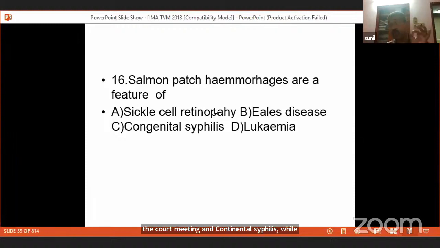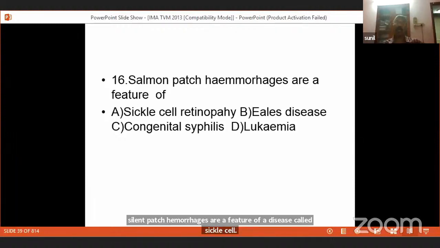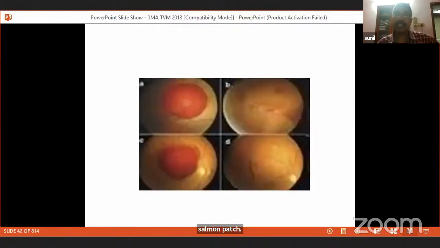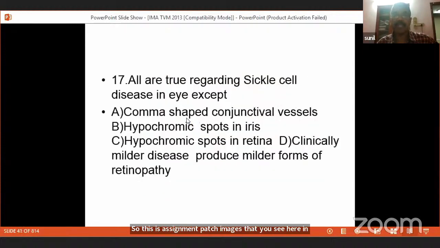You really have to look into the question, what they have asked, whether it is Salmon patch or Salmon patch hemorrhage. Hemorrhage means a retinopathy, so it is sickle cell retinopathy. These are the Salmon patch hemorrhages that you see in patients with sickle cell. This is a small bleed, which has the color of the fish called salmon.